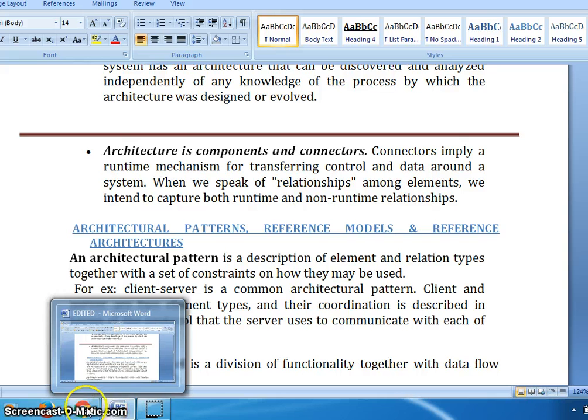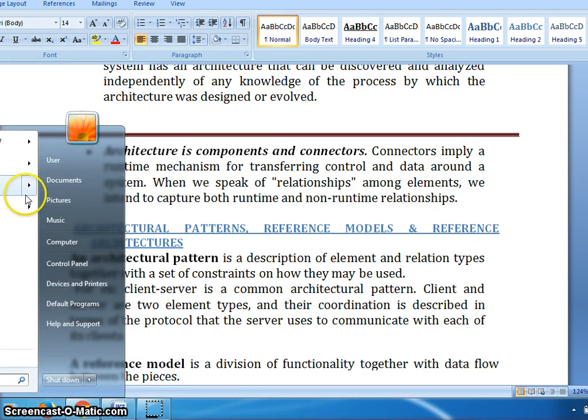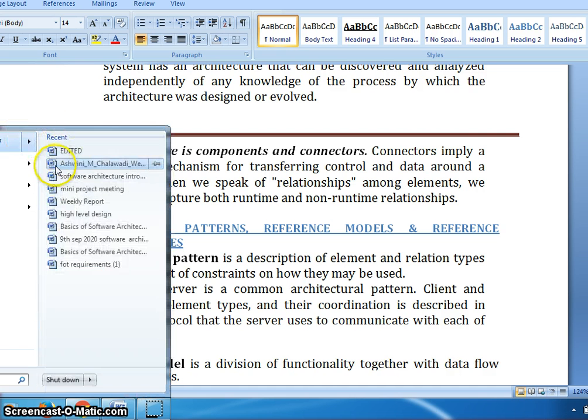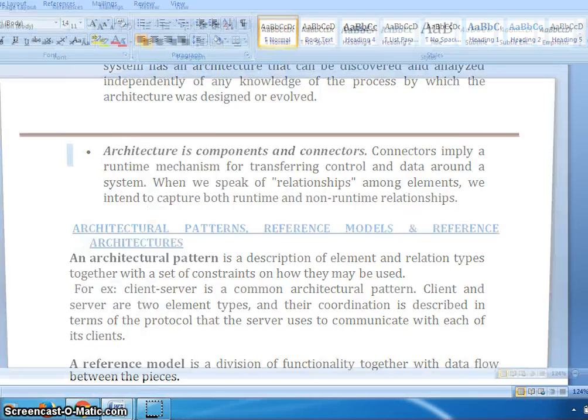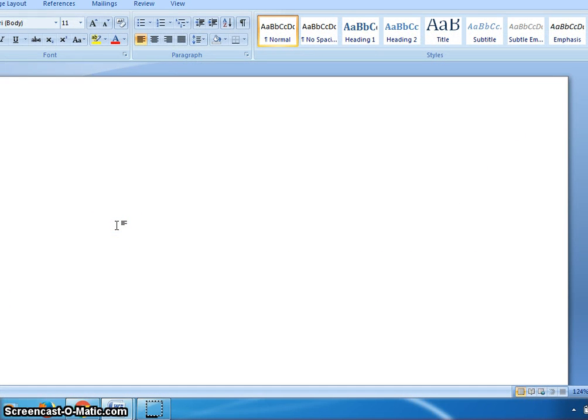When you start a program, runtime you can define like this.